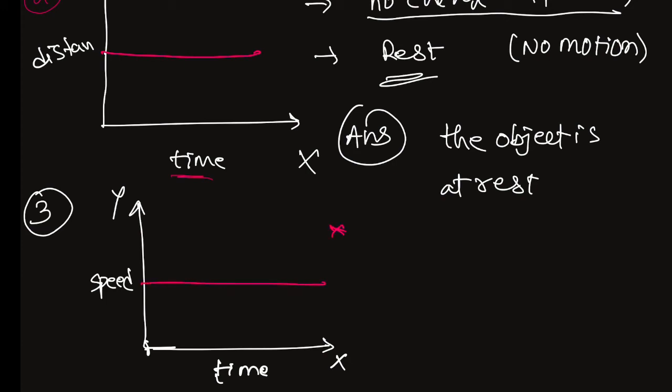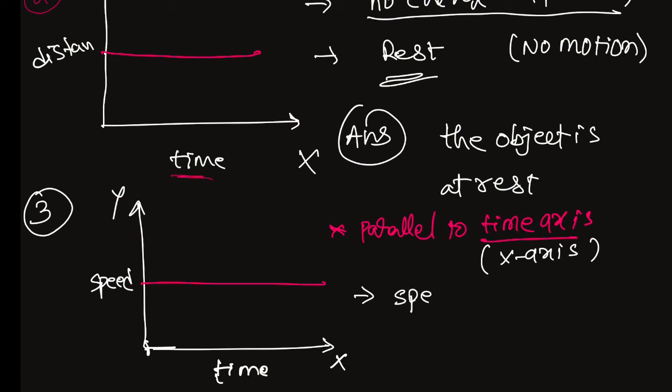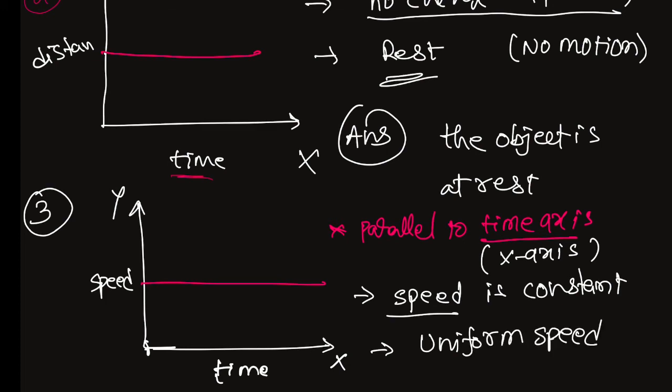Time axis means indirectly the x axis. See here, in this case speed is constant. Speed is not changing. We can say this is uniform speed. Got it, children?